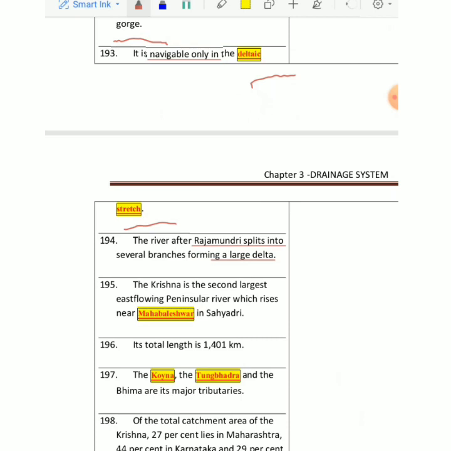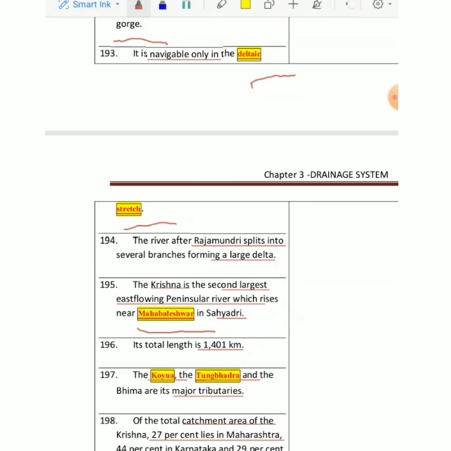Now we'll go back to Krishna. Krishna is the second largest east flowing peninsular river system, and it rises at a place called Mahabaleshwar in Sahyadri. Sahyadri is the name of a mountain range, right? Total length of this is 1401 kilometer. We have mainly two important tributaries. One is Koyna and one is Tungabhadra. These are the main tributaries of river Krishna. Total catchment area, if you see, of the Krishna, in which state how much share it has: 27% lies in Maharashtra, 47% in Karnataka, and 29% in Andhra Pradesh.